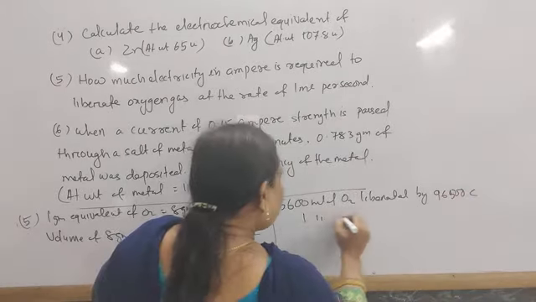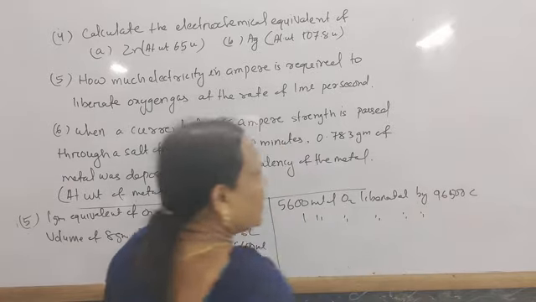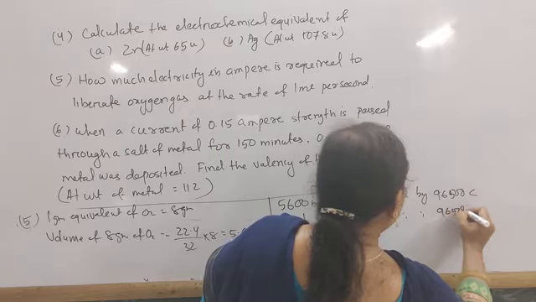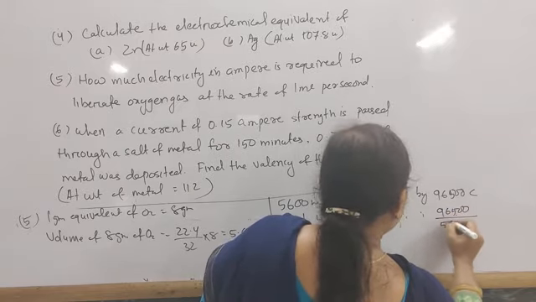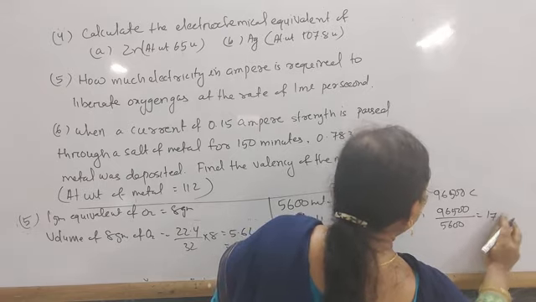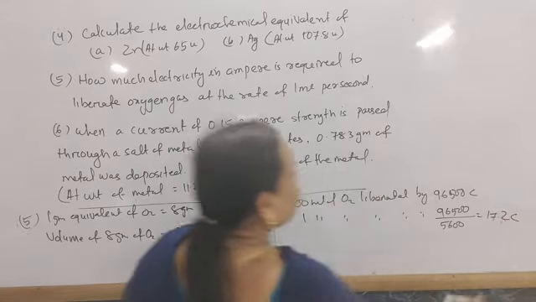Then 1 ml of oxygen is liberated by electricity equal to 96,500 by 5600, that is equal to 17.2 coulomb.